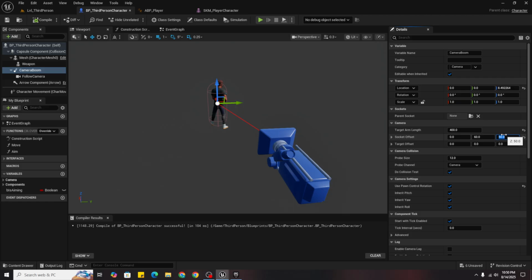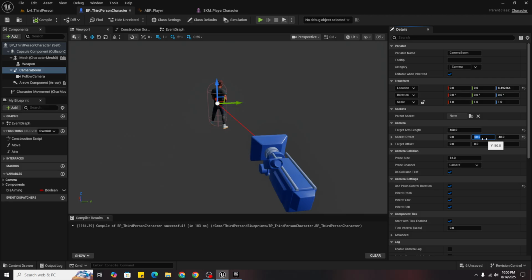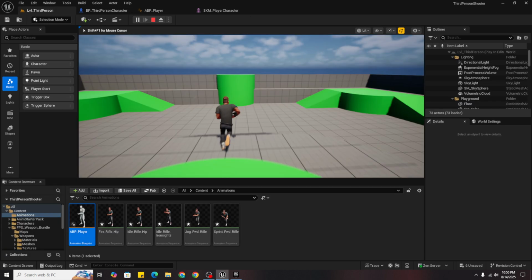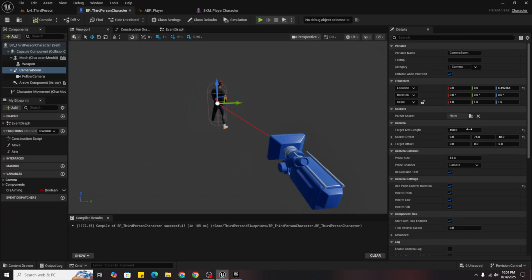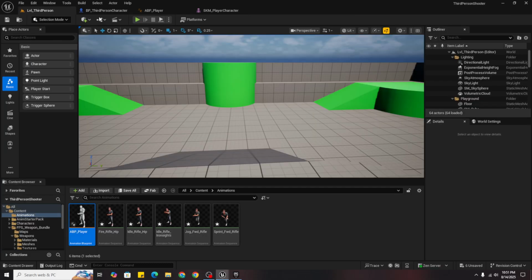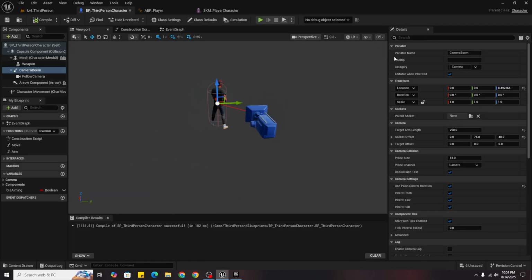Not 50, 75. Yes. So if I press aim, how close should it be? This close. So 250 and 400.